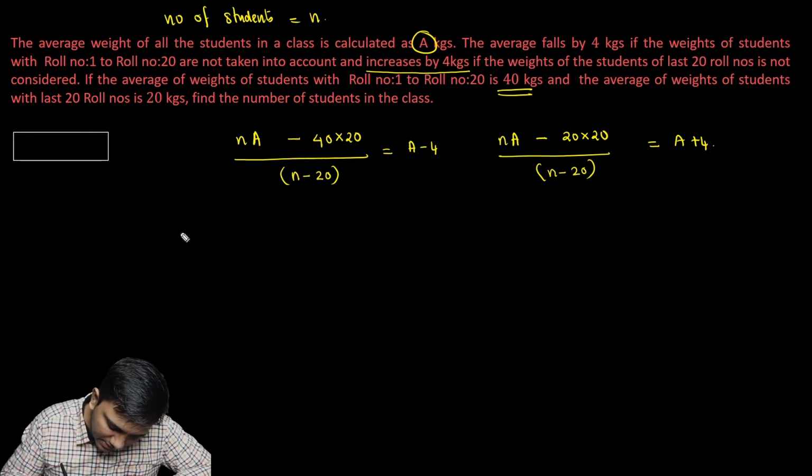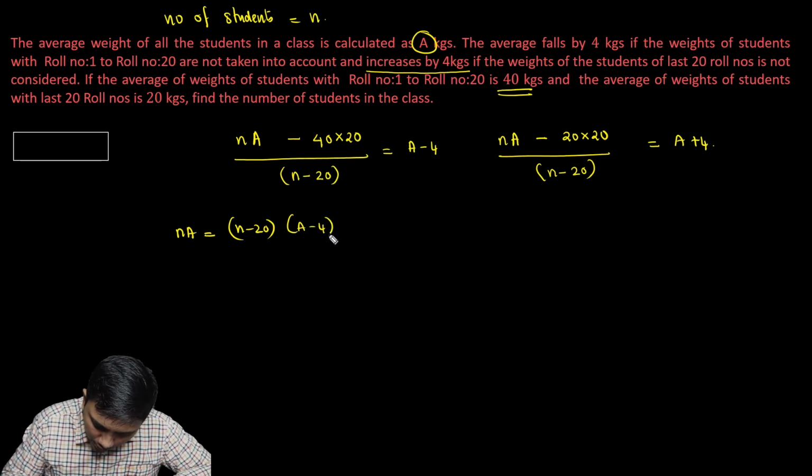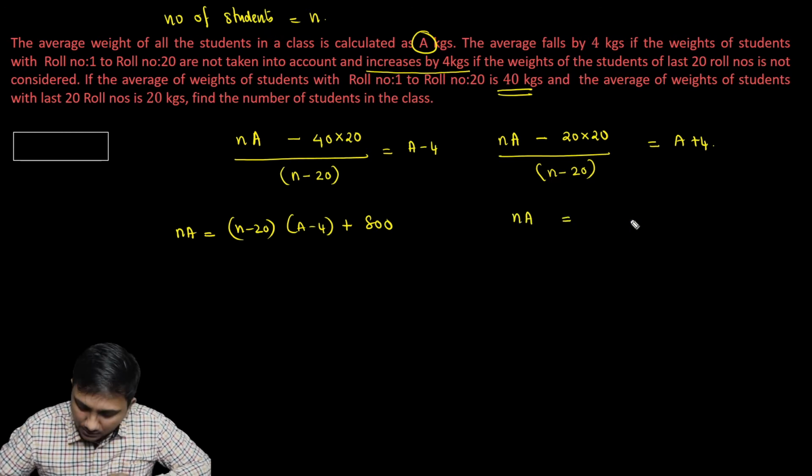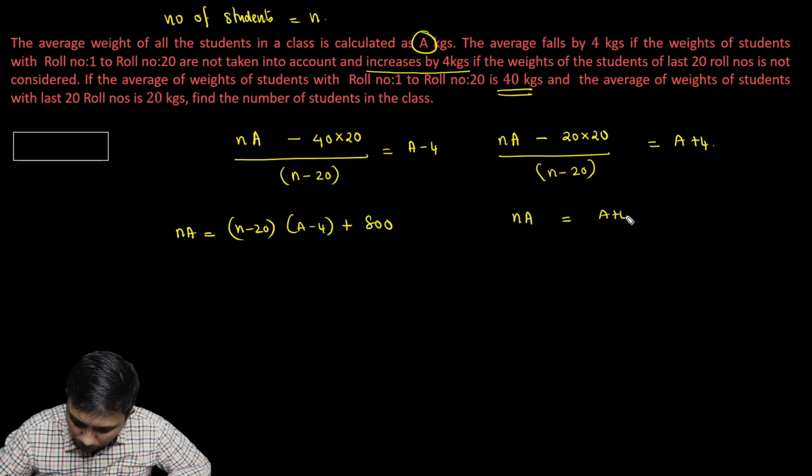In this case, nA is equal to, this goes to the other side, which is n minus 20 into A minus 4 plus this one, 800. Here I would get nA is equal to A plus 4 into n minus 20 plus 400.